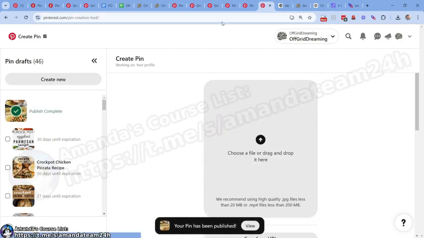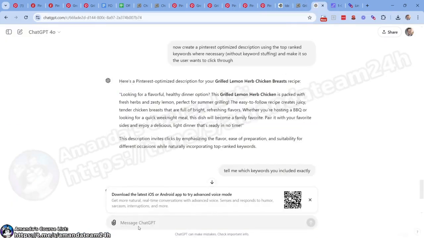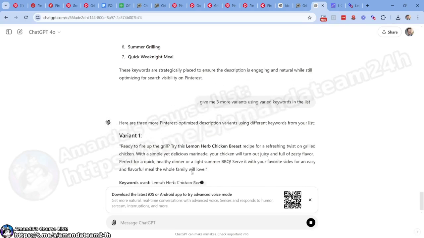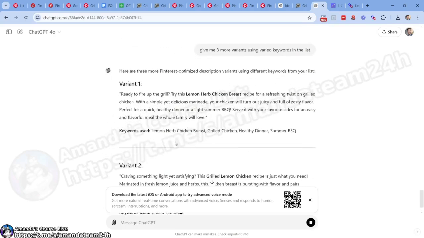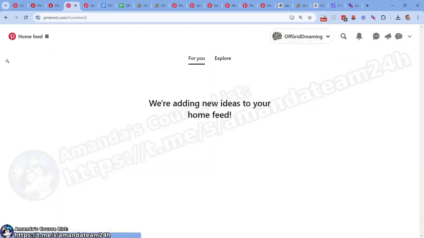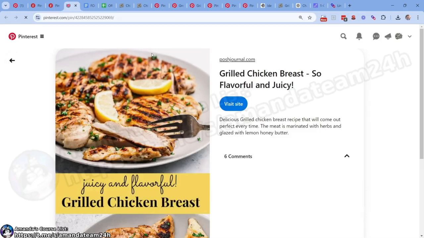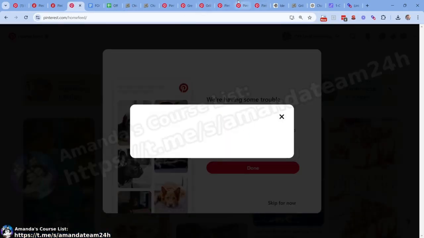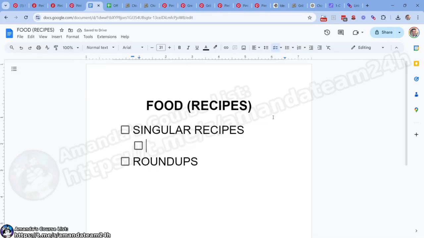Publish. I like it. Now, what I'm going to do in the meantime is give me 3 more variants using varied keywords in the list. Why am I doing this? Because we're going to go back to the fishing pond and we're going to get a few more. I like it. Look at that. And it's showing us keywords used. Never underestimate the power, the word power of GPT. Using words, it's excellent. So what we're going to do now is come back. Let's see. Oh, that's not what we want. Let's come back and figure out what else we're going to do in terms of posting some images. Because I like to do, for singular recipes, I like to do 3 images per recipe.